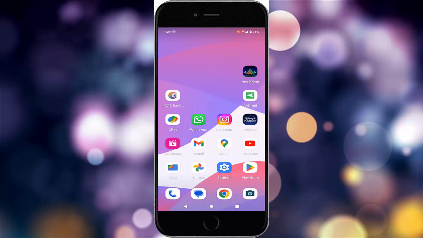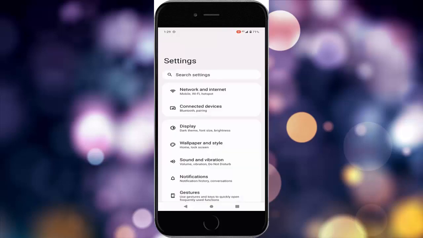Hey guys, welcome back. Today in this video I'll show you how to control volume on your Android if your volume button is not working. So for this, guys, simply go to your phone settings and now here find this sound